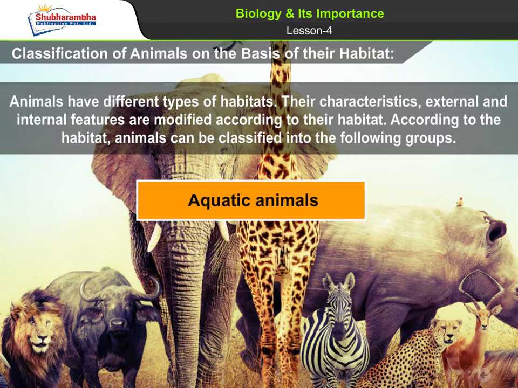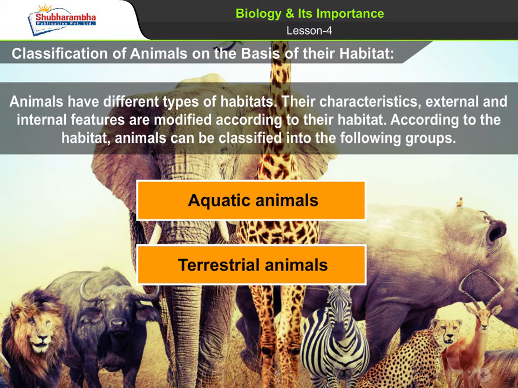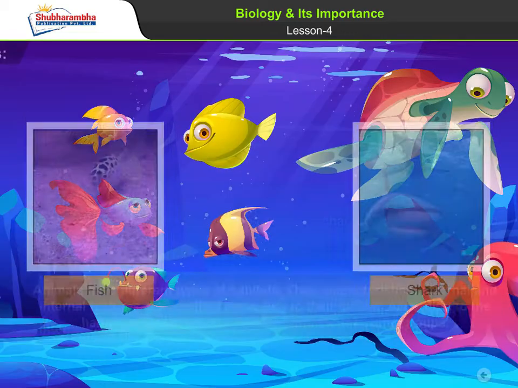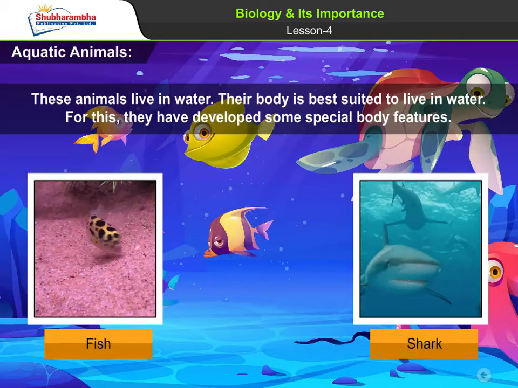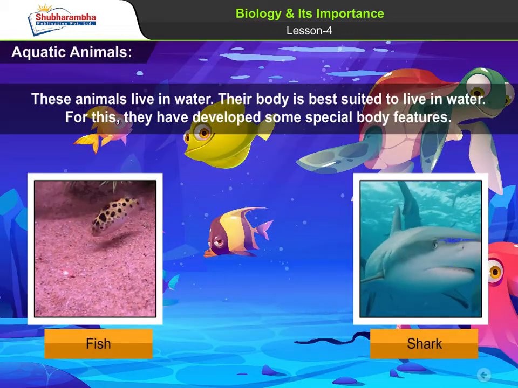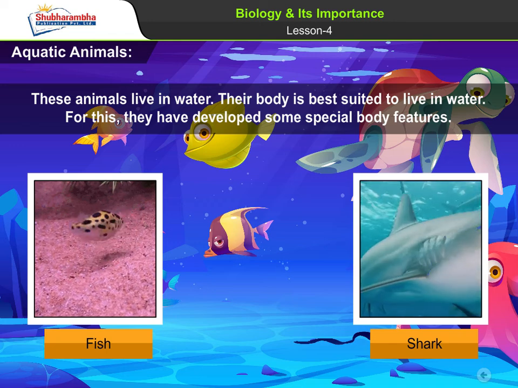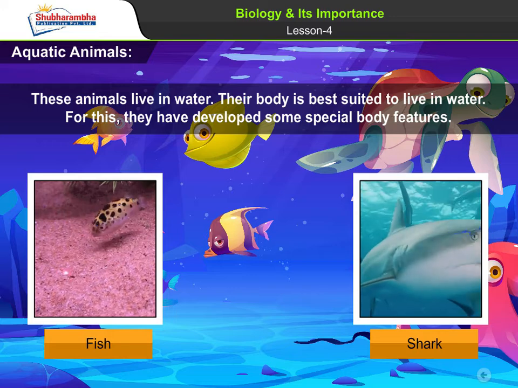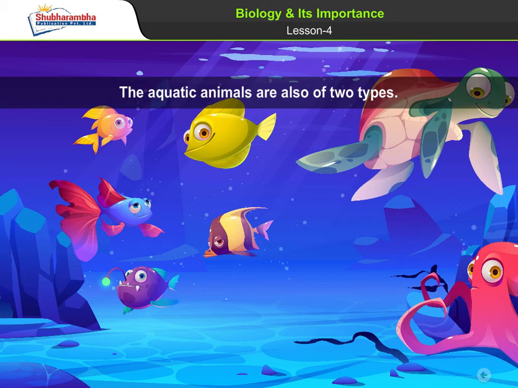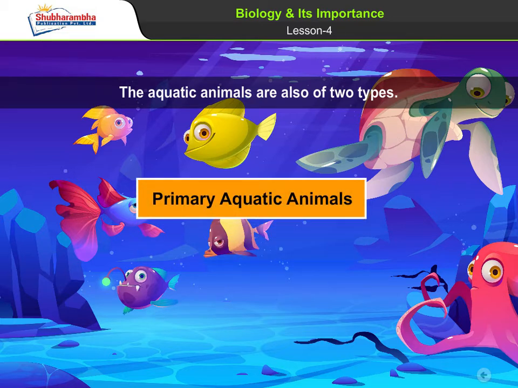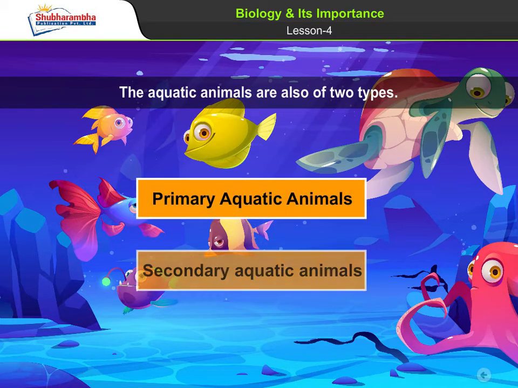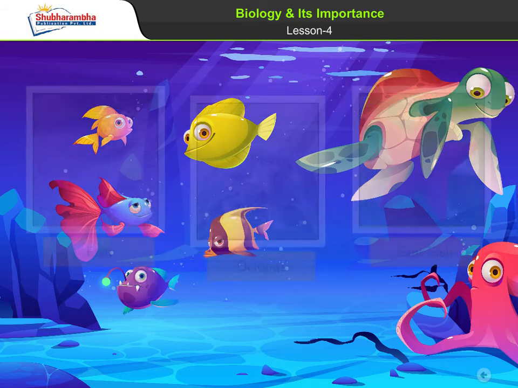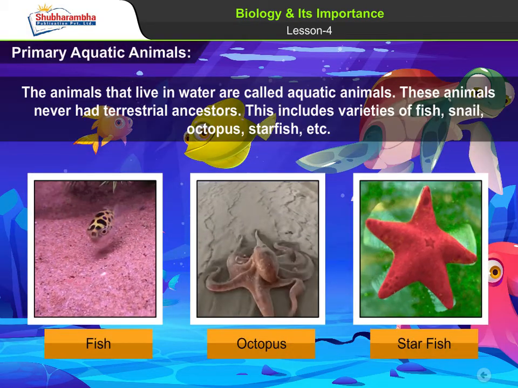A. Aquatic animals. B. Terrestrial animals. Aquatic animals. These animals live in water. Their body is best suited to live in water. For this, they have developed some special body features. The aquatic animals are also of two types: 1. Primary aquatic animals. 2. Secondary aquatic animals.